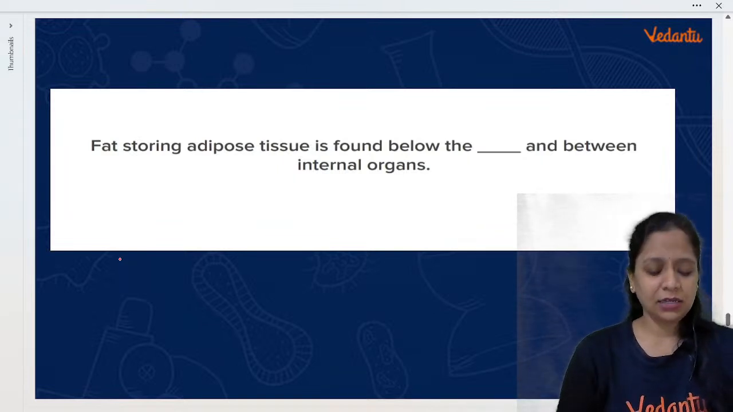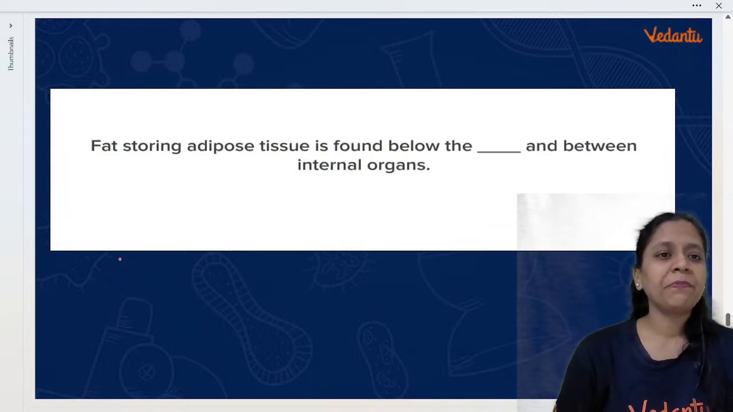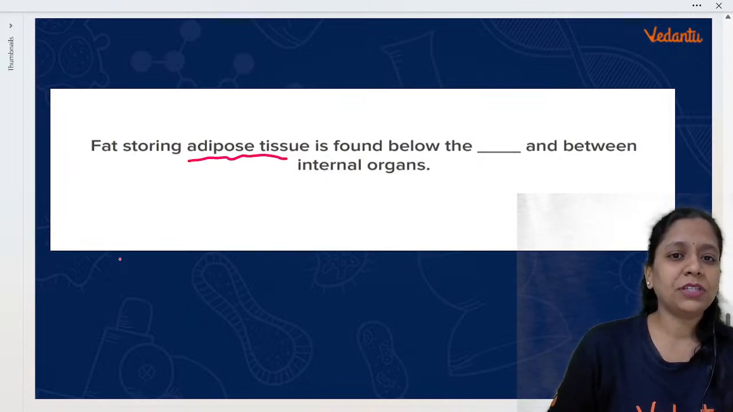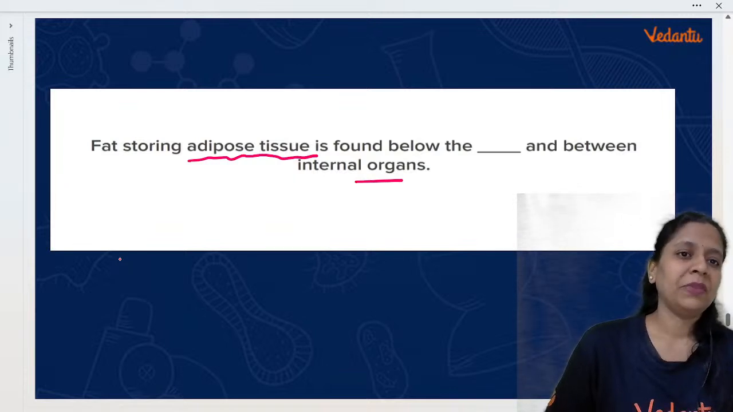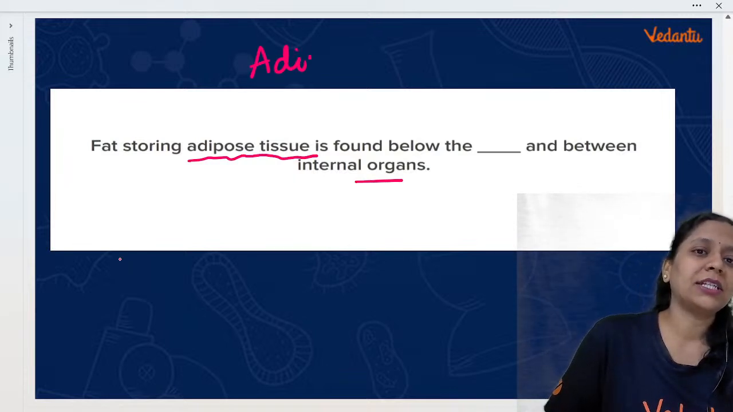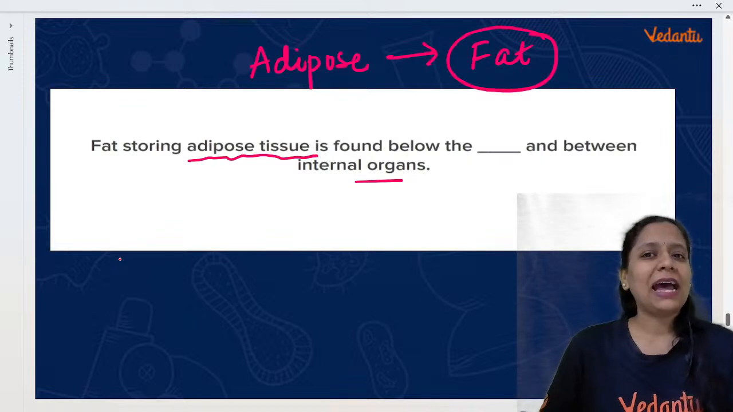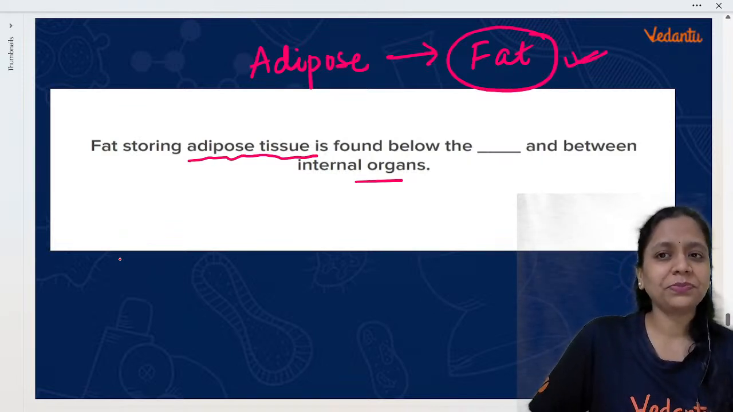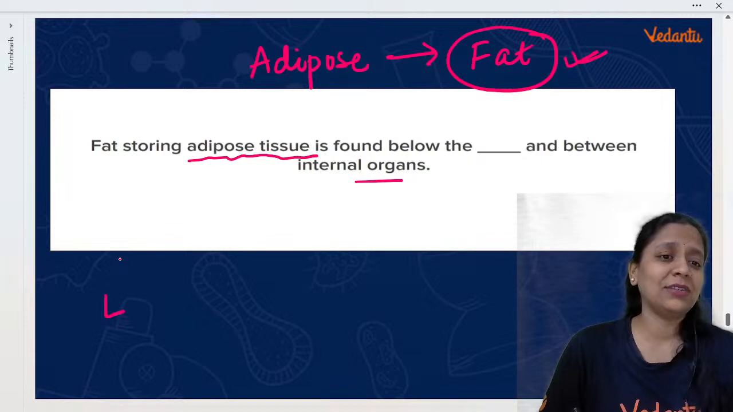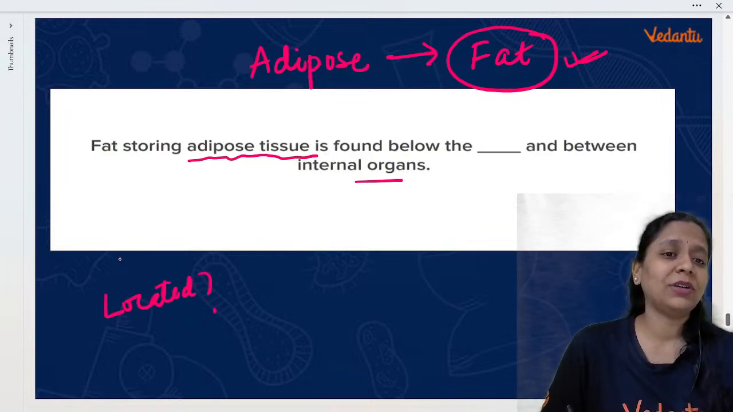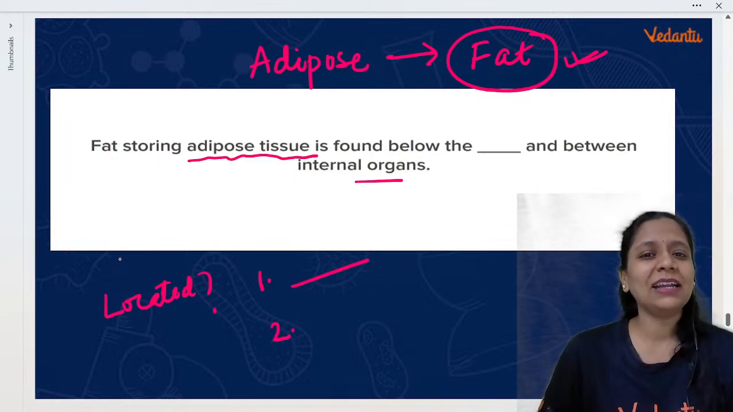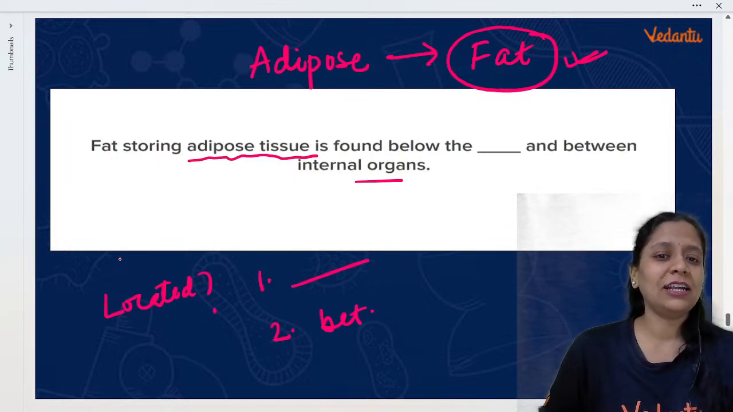Tell me this small fill in the blank. Fat storing adipose tissue is found below the dash and between internal organs. So, this is the question about adipose tissue. Adipose tissue stores fat, isn't it? So, where is the fat storing adipose tissue located? There are two areas. One is the fill in the blank here, another is between internal organs.